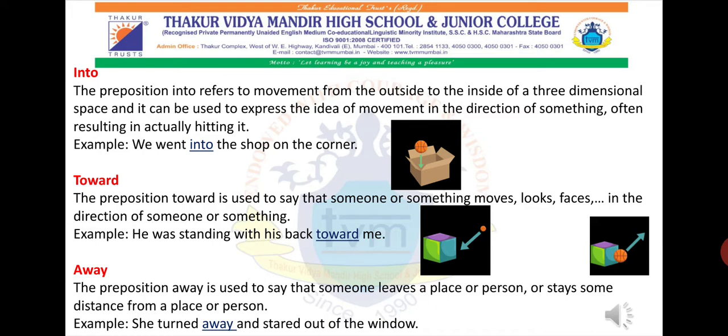And don't forget to ask the question for preposition of direction, in which direction, and then it will give you the answer. Okay, so in preposition of direction or preposition of movement, you have to ask the question in which direction, and then it will give you the answer. And for preposition of place, we have to ask the question where, and it will give you the answer. So now here we can ask the question, in which direction was he standing with his back, and it will give you the answer, towards me.